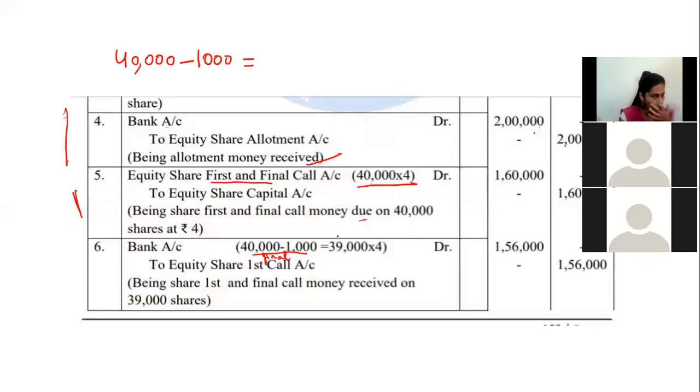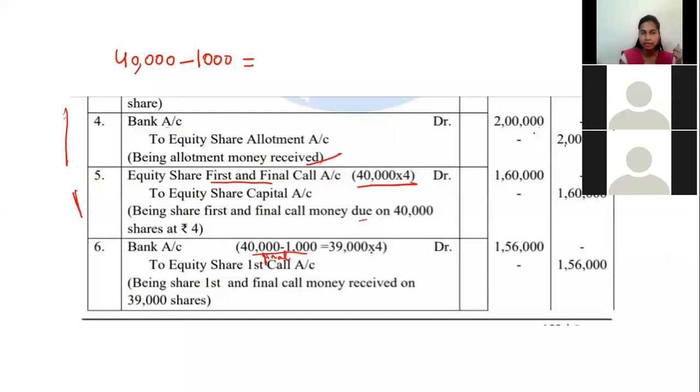Navneet, any doubts? You have raised your hand. Unmute and tell. Okay. 39,000 into 4. Why 4? Share rate is 4 only. When you multiply, you'll get 1,56,000.